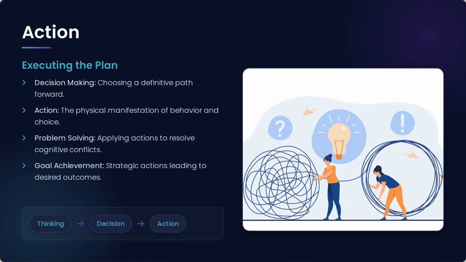Action. Executing the plan. Decision making, choosing a definitive path forward. Action, the physical manifestation of the behavior and choice. Problem solving, applying the actions to resolve cognitive conflicts. Goal achievement, strategic actions leading to desired outcomes.